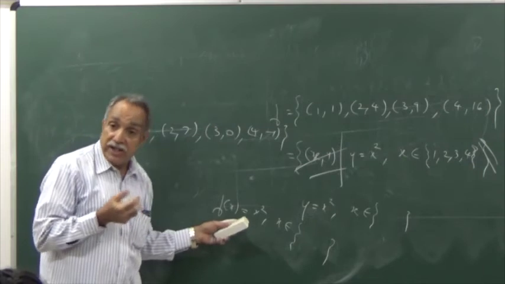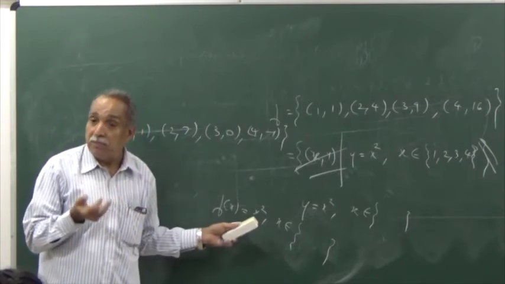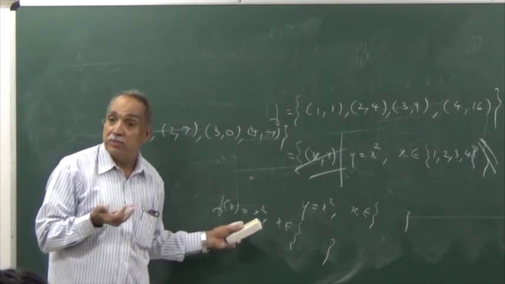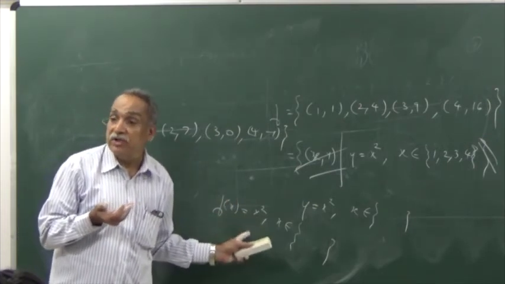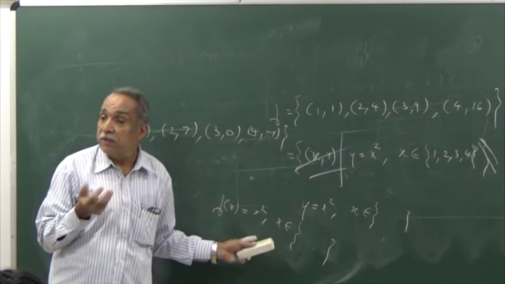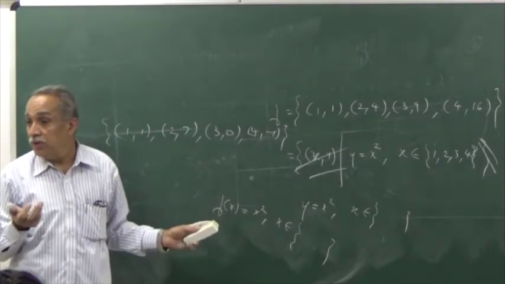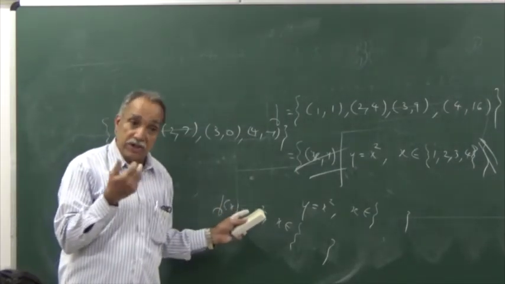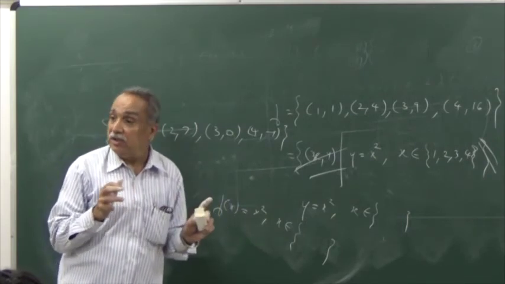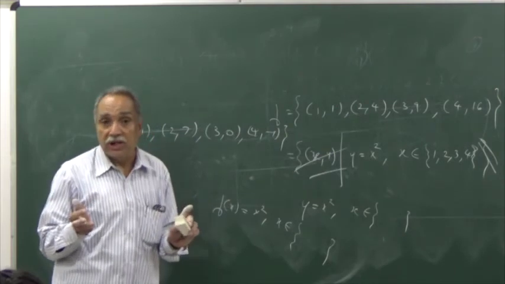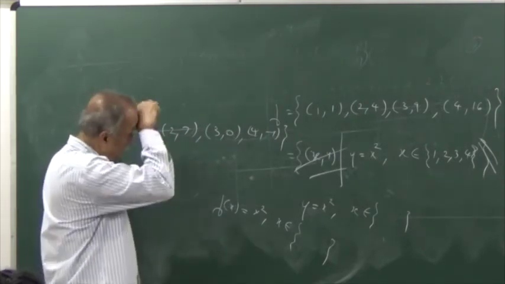In this case, we can expect some nice properties of these functions. So we will be interested in functions which are obtainable in formulae form. Only such functions we will be dealing with in our study of calculus. Okay.